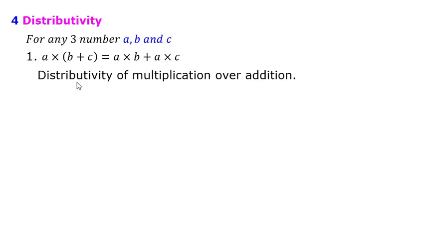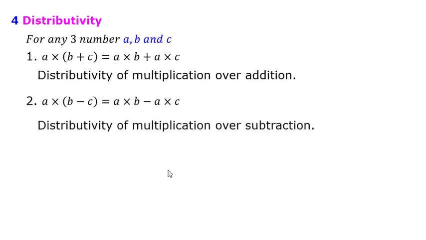This is distributivity of multiplication over addition. Similarly, A into B minus C gives me A into B minus A into C. This is distributivity of multiplication over subtraction.